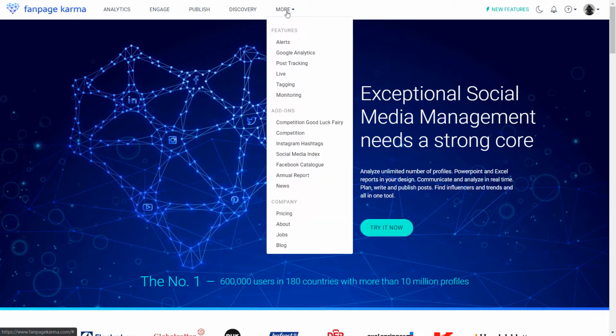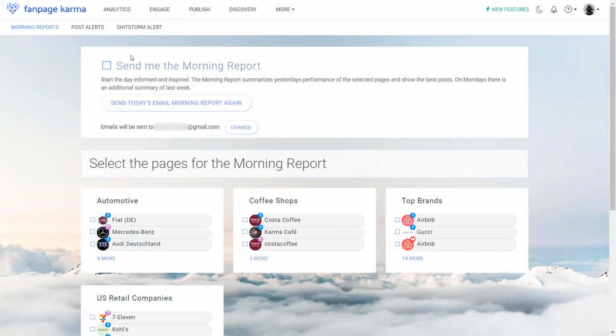Go to More and Alerts, and here you see there are 3 different alerts: the morning report, the post alert and the shitstorm alert. The morning report is a daily email report which gives you a quick review of the activities of certain social media profiles the day before. Like for example, how much they've grown, how much engagement they had, which posts were made, what the top posts, what the flop posts were, and the like.